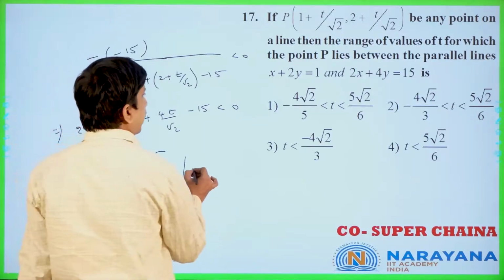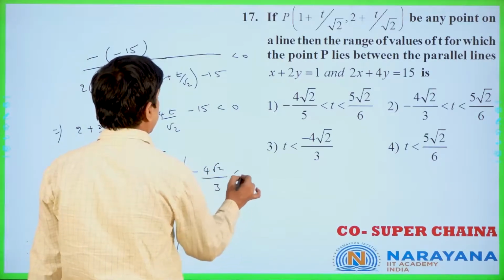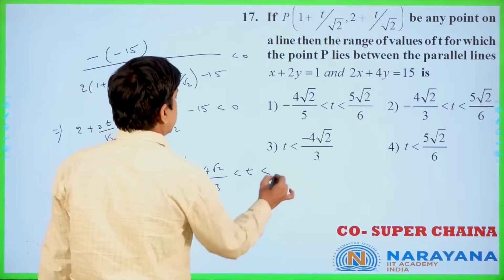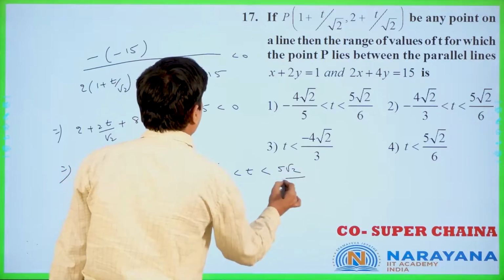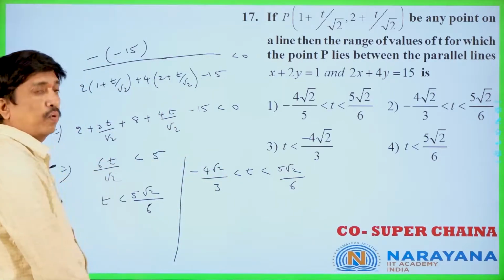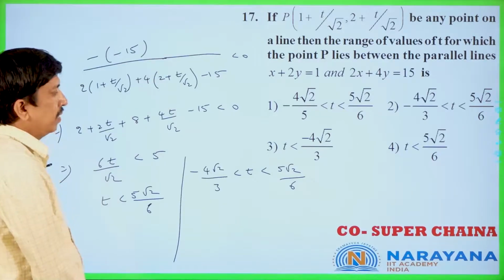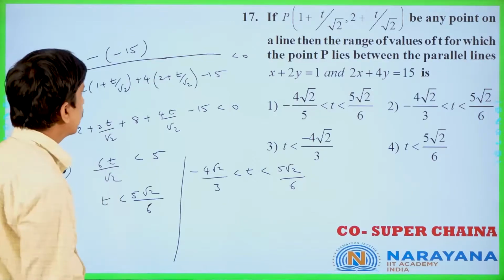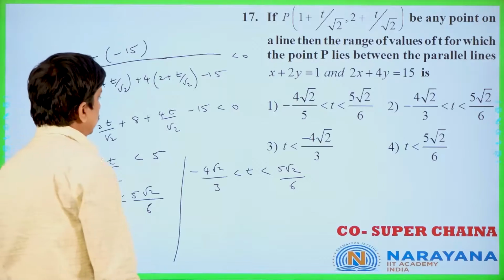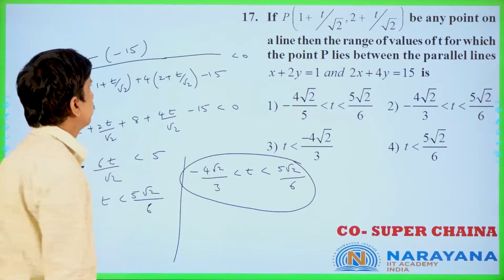The required answer is minus 4 root 2 by 3 is less than t is less than 5 root 2 by 6. So that is the range. Minus 4 root 2 by 3 is less than t is less than 5 root 2 by 6. Is it clear or not? Now, this is the final answer. Let us go to the next question.